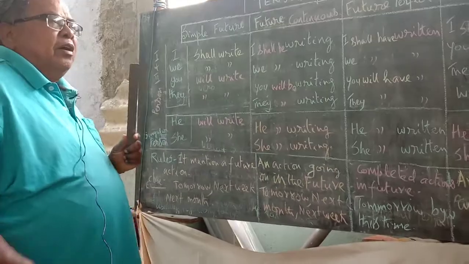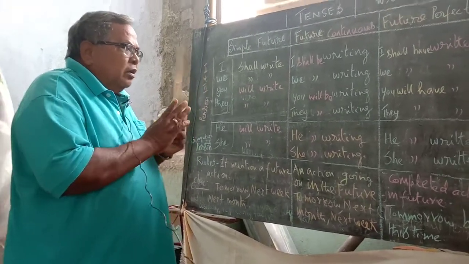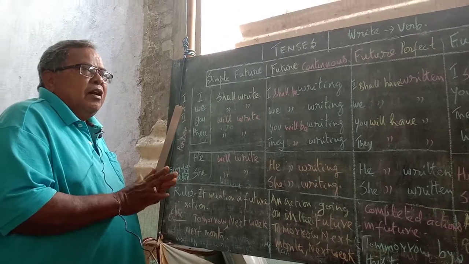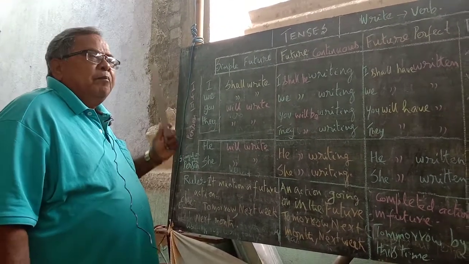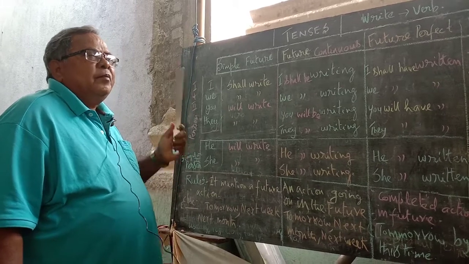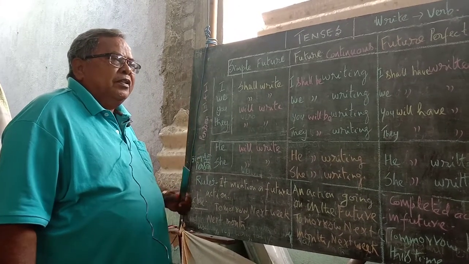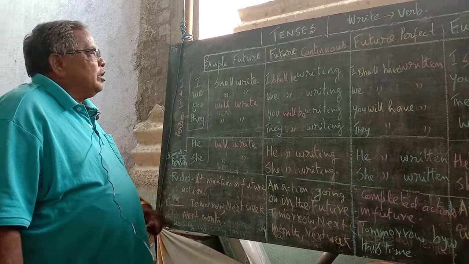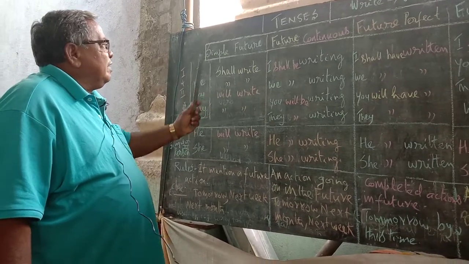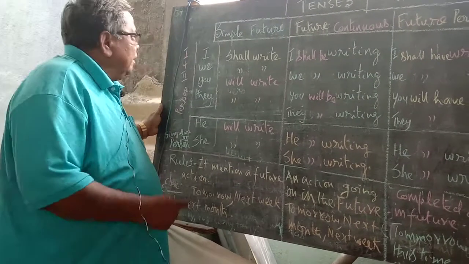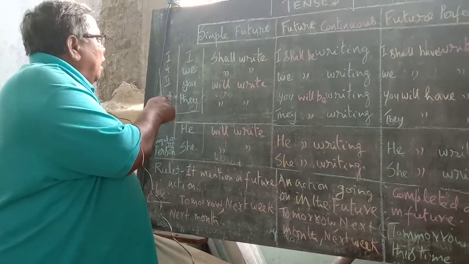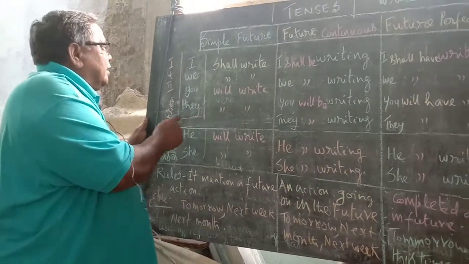The tenses are split into 12 tenses. In simple present 4 tenses, in simple past 4 tenses, in future 4 tenses. Now let me see what is simple future. In different kinds of pronouns, how does it come?